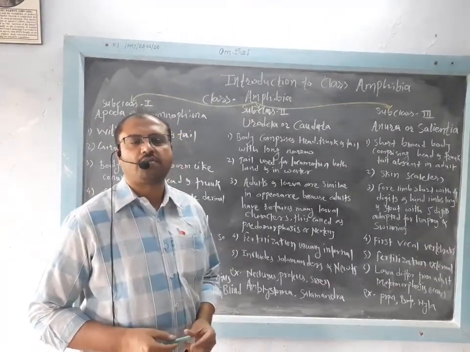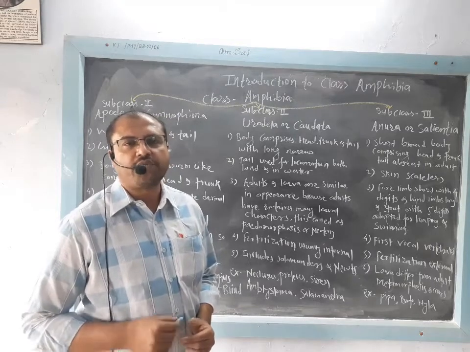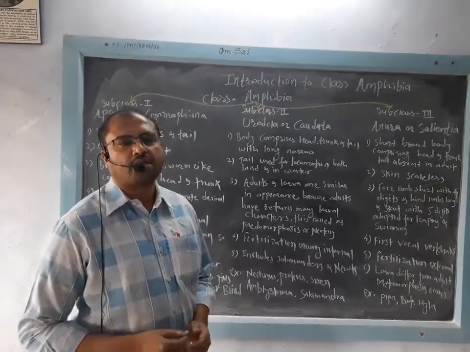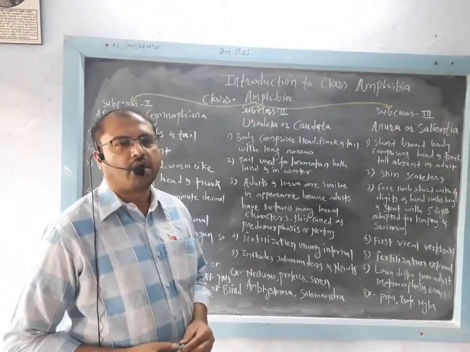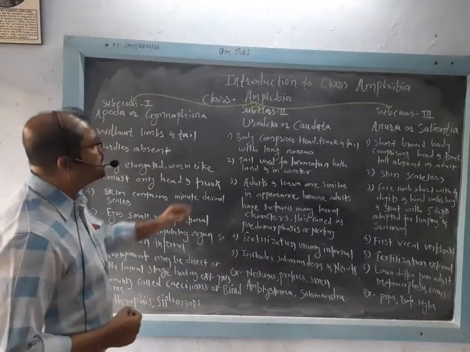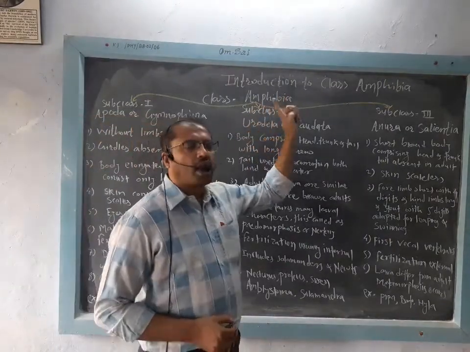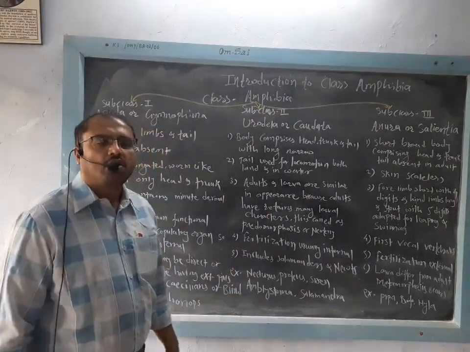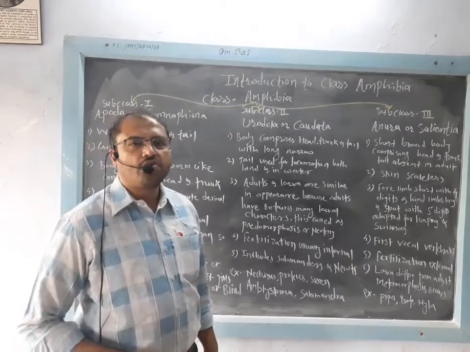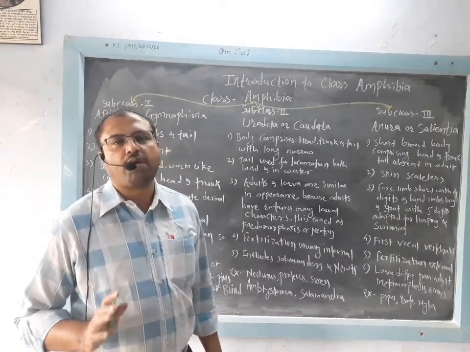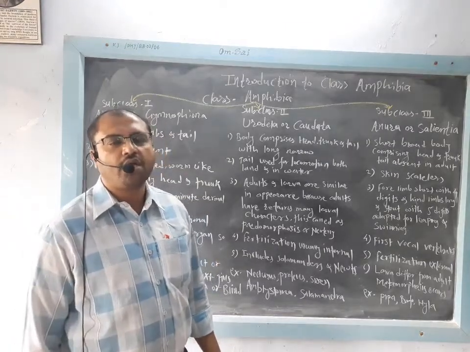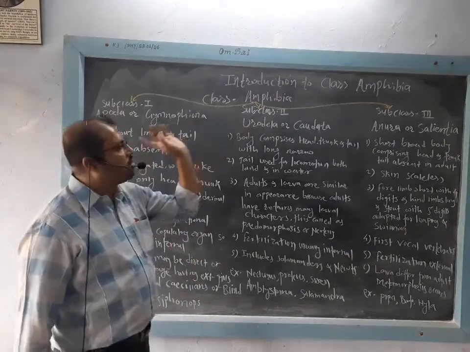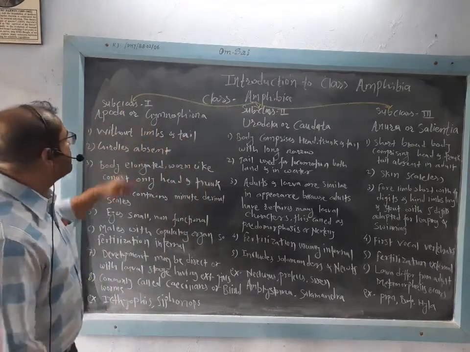After the general characters of the amphibians, we will see the classification of amphibians. We will see the major subclasses of the class Amphibia. As you know, they are aquatic as well as terrestrial, living in water as well as on land. But though they live in water, it is only fresh water, not marine waters. No kinds of amphibians are found in marine waters. Remember this thing.